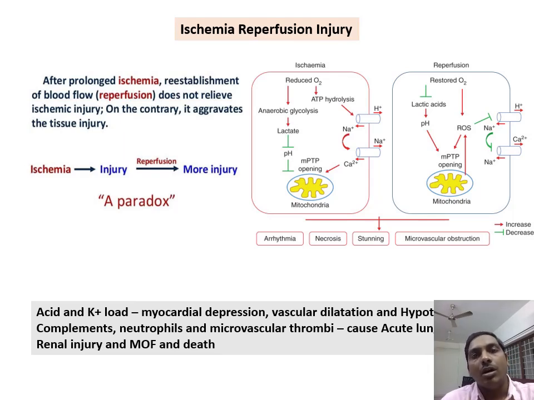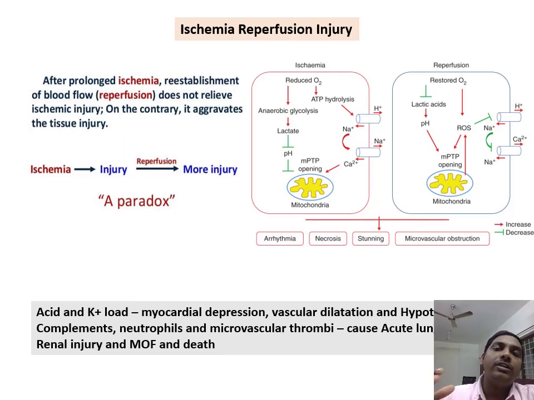even if you reperfuse, that means if you restore the blood flow, it will lead on to a state called reperfusion injury. What is this reperfusion injury? Over a period of ischemia, all these toxic metabolites and the acid and the potassium will be out of the cell. So when you reperfuse, all these toxic metabolites, acid and potassium will enter into the circulation.